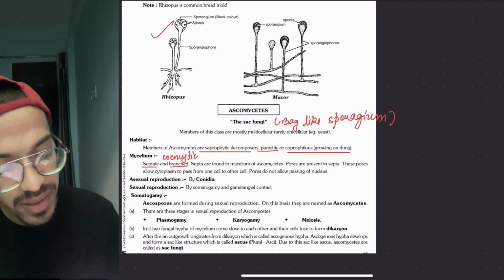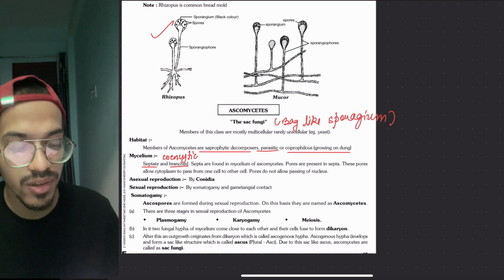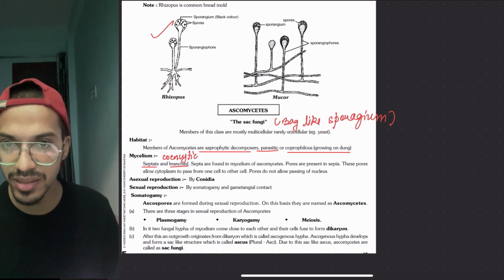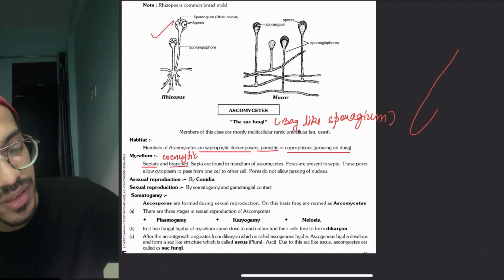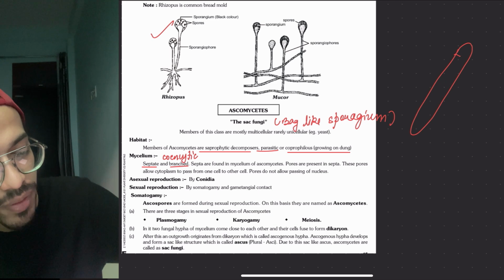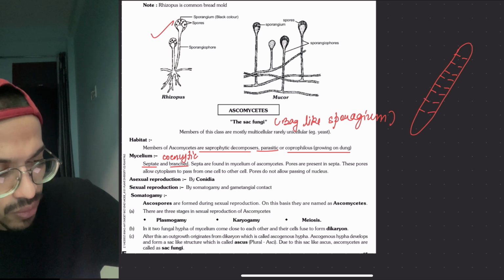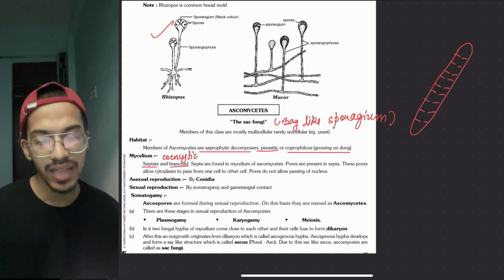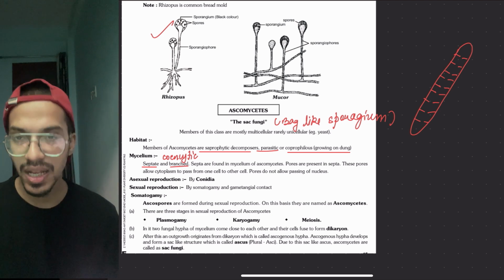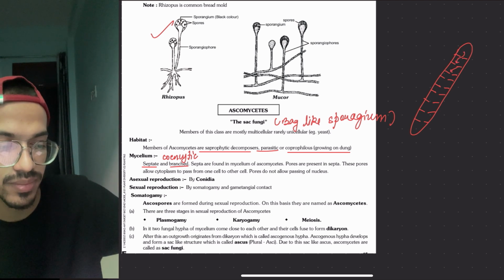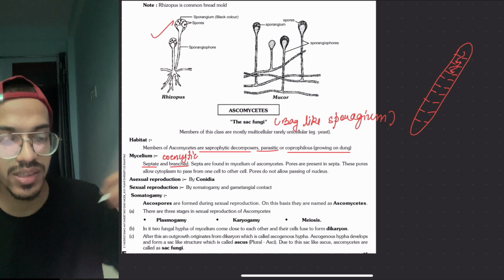Okay, then the next thing is septa are found in the mycelium, that's understood. Septate are there. Pores are present in the septa, means for example, if this is your mycelium, what will happen? These pores will be there like this. So these pores they are talking about, these are called clamp connections also. We will see that. Now pores do not allow the passing of the nucleus but the other materials from this cell to this cell, like this way. Okay, so this can happen.